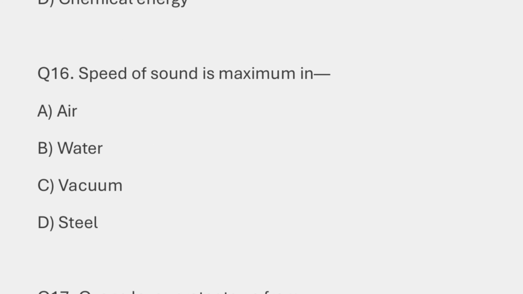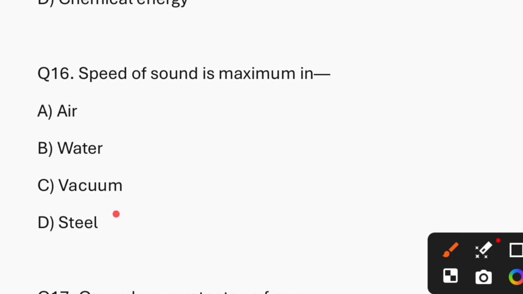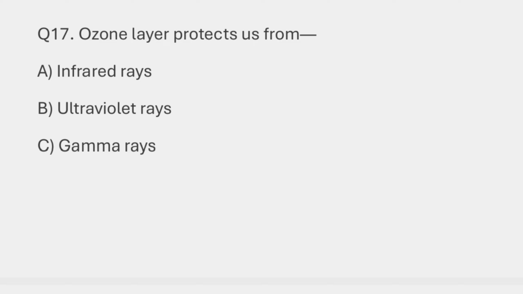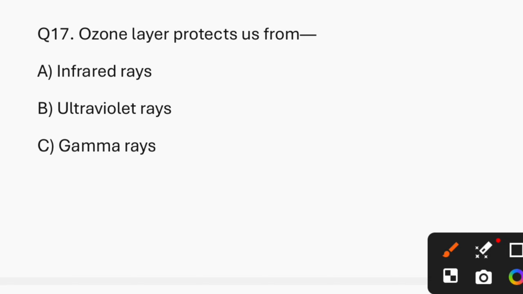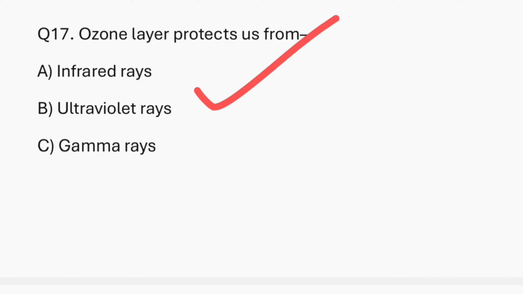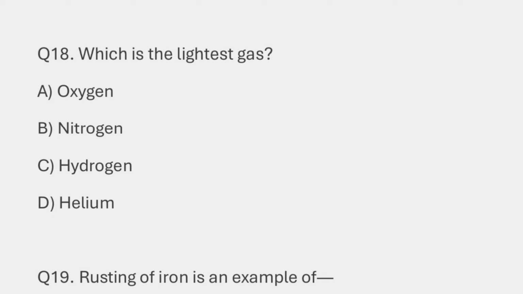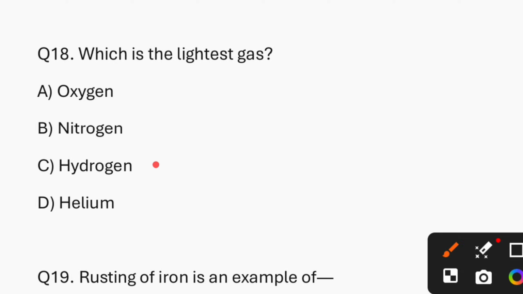Question number 16. Speed of sound is maximum in. So the answer is option D, that is speed. Question number 17. Ozone layer protects us from option B, that is ultraviolet rays. Now chemistry part. Which is the lightest gas? So the answer is option C, that is hydrogen.